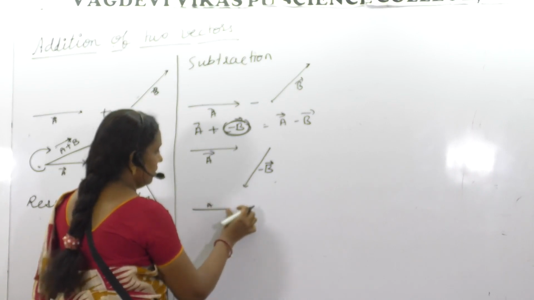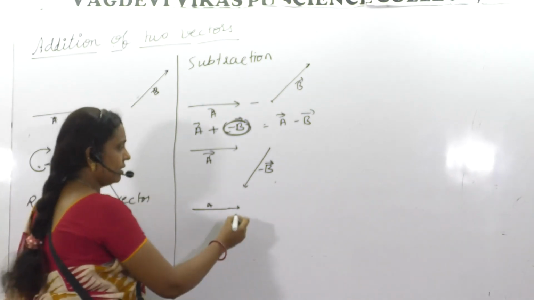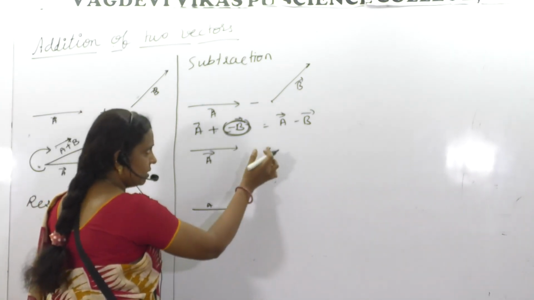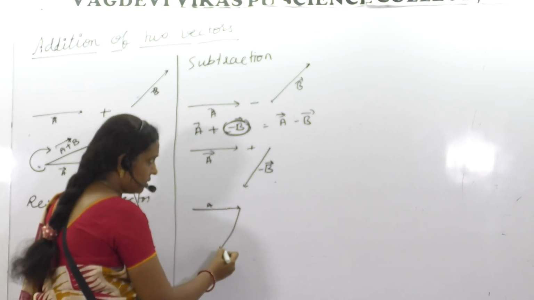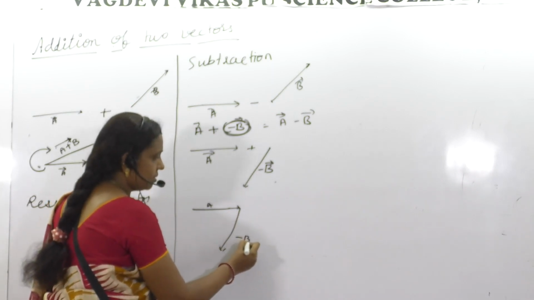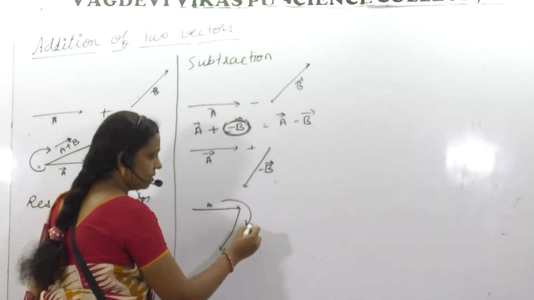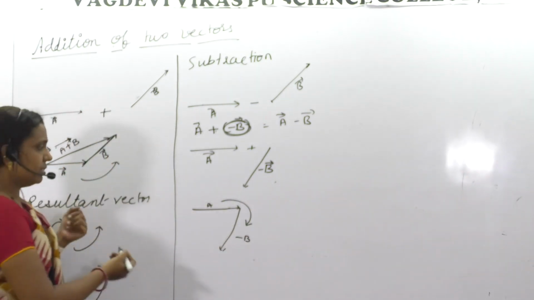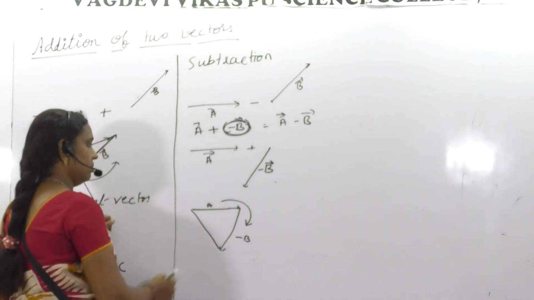Let me make it somewhat a bigger line. Next, get closer. This is what you get, minus B. See the direction here. And the resultant vector will be in the opposite.